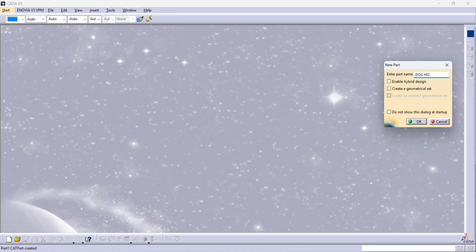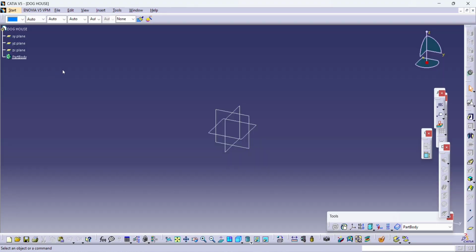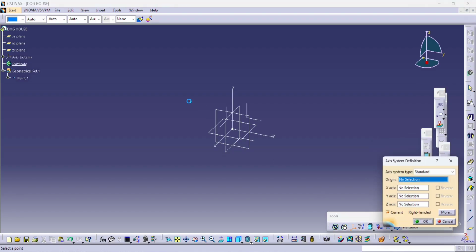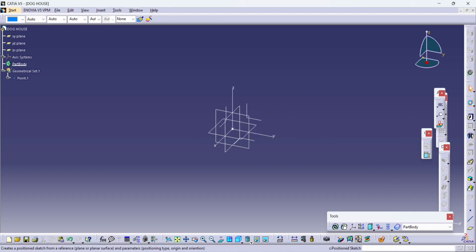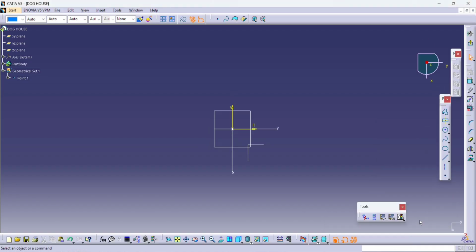So we'll start designing a doghouse. For some engineering feature, we'll consider here a screw boss. So as usual, we'll take an origin, we'll take an axis system, select the sketch, select the desired plane, adjust the horizontal and vertical coordinates. So let us start with the basic sketch.